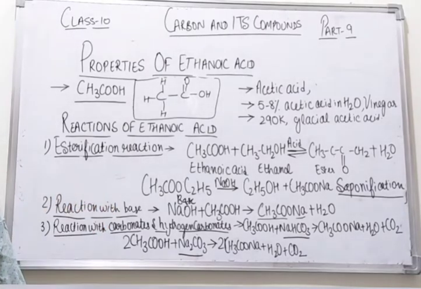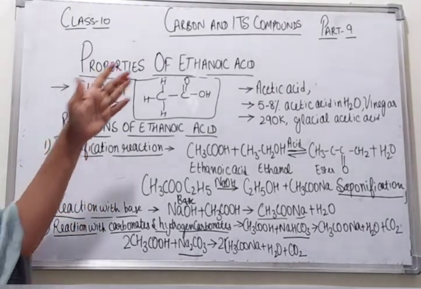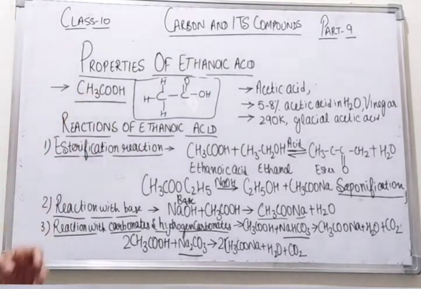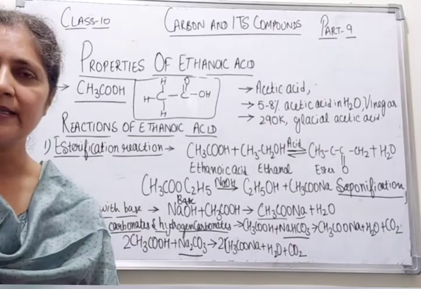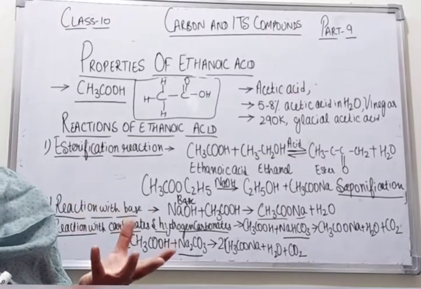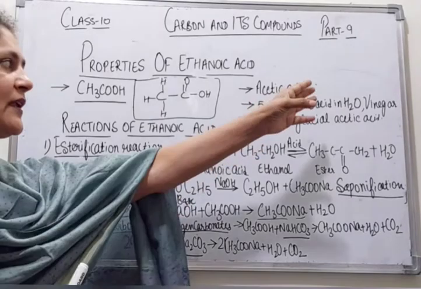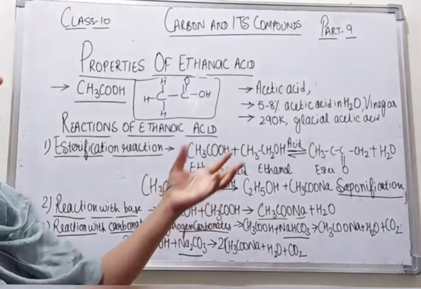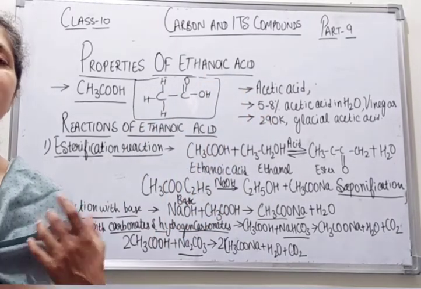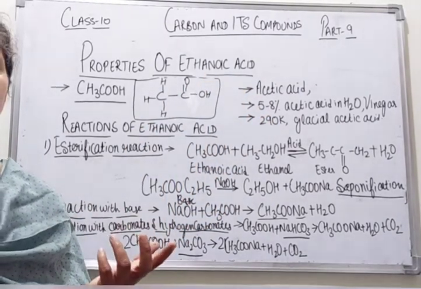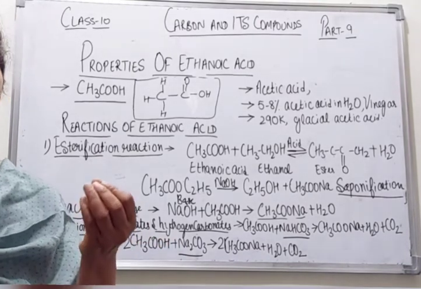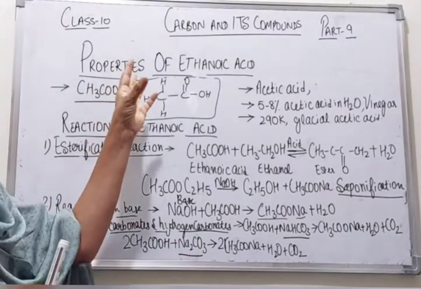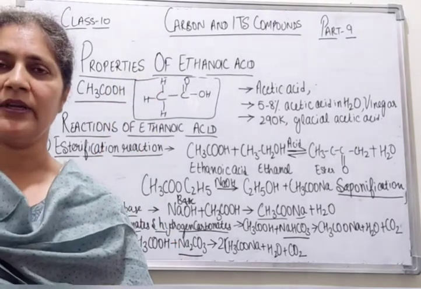So these were all the physical and chemical properties of ethanoic acid, whose molecular formula is CH3COOH and its common name is acetic acid. When 5 to 8% acetic acid is dissolved in water, it forms vinegar, which is a common preservative in pickles. It is also known as glacial acetic acid because its melting point is 290 Kelvin and it freezes in the winter. So students, that was all for today's lecture, all about the properties of ethanoic acid.